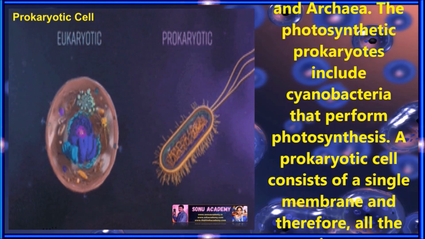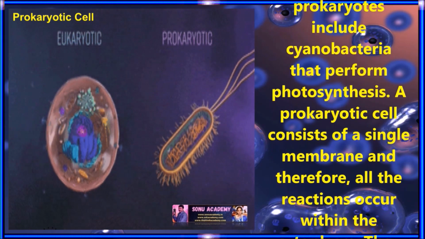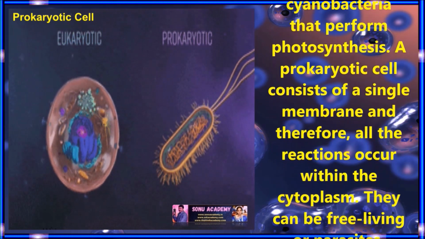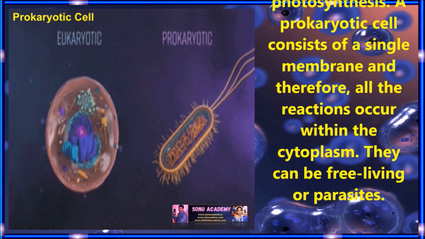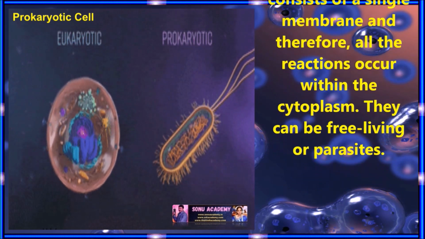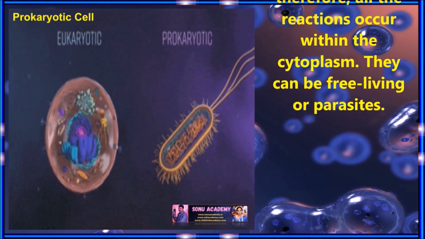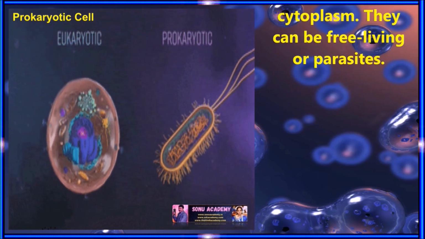The photosynthetic prokaryotes include cyanobacteria that perform photosynthesis. A prokaryotic cell consists of a single cell membrane, and therefore all the reactions occur within the cytoplasm. They can be free living or parasites.